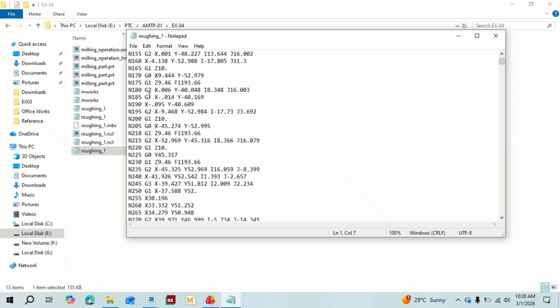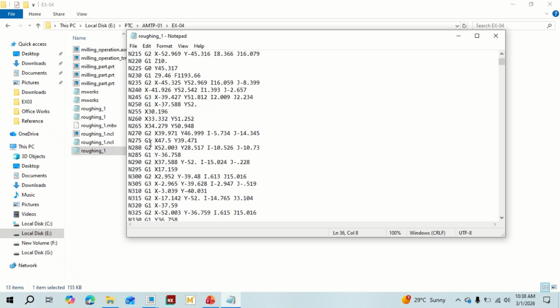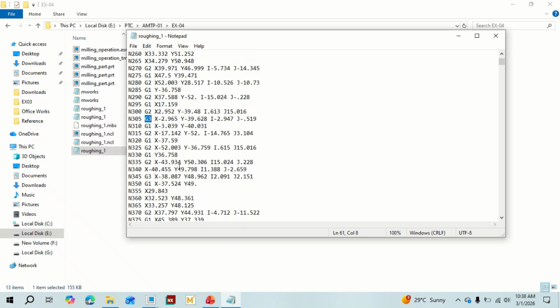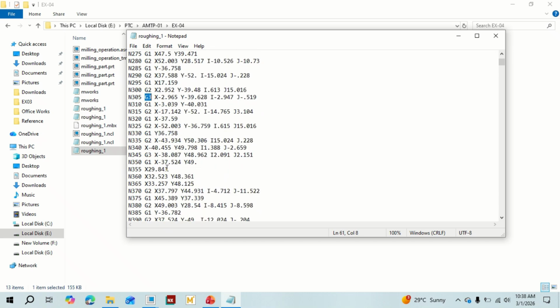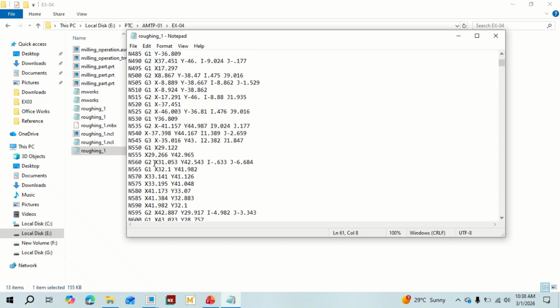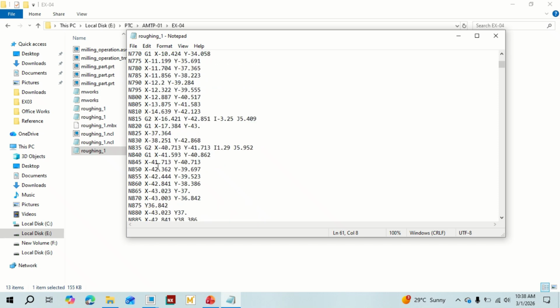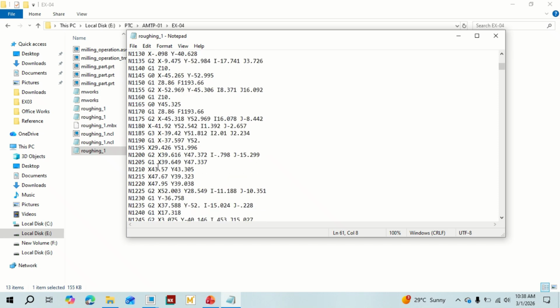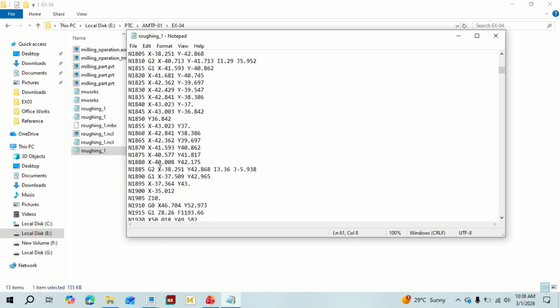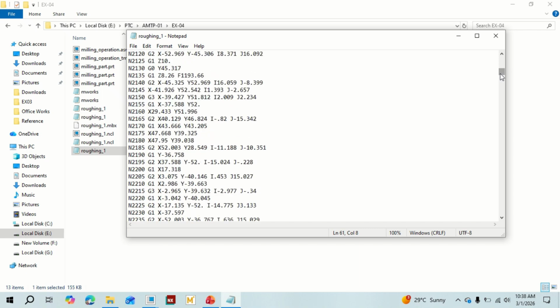Okay, and restore linear interpolation. Sorry, and circular interpolation clockwise, linear, circular interpolation, and circular interpolation anti-clockwise, restore. Okay, and that particular cycle that is mentioned at the top will continue till the end of the program. It's a modal type code, so it will end when the program ends.